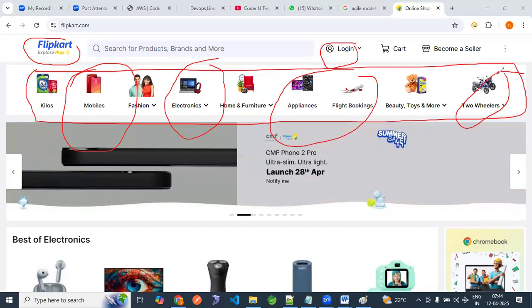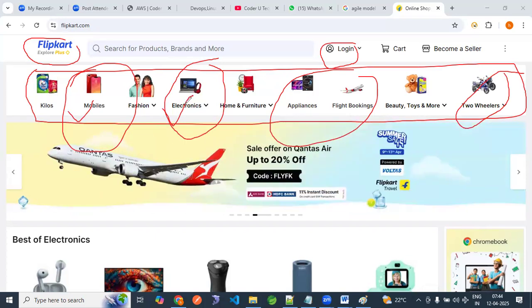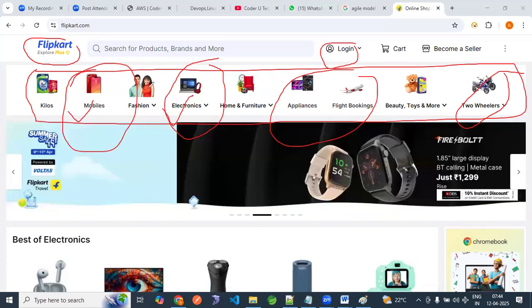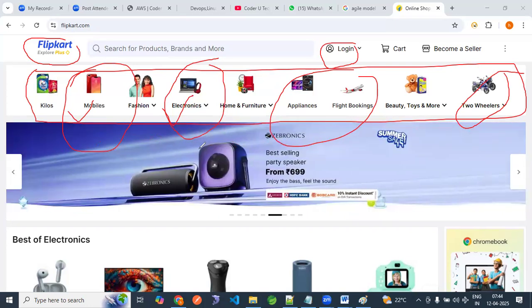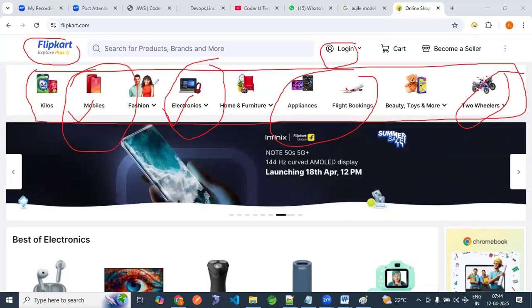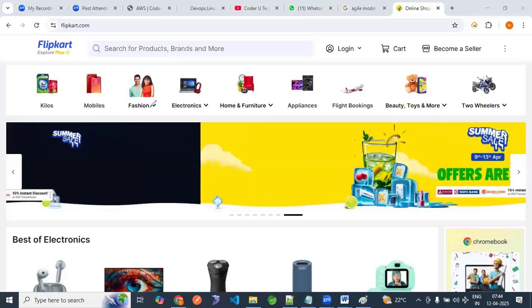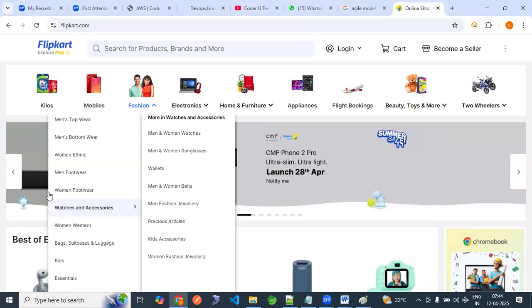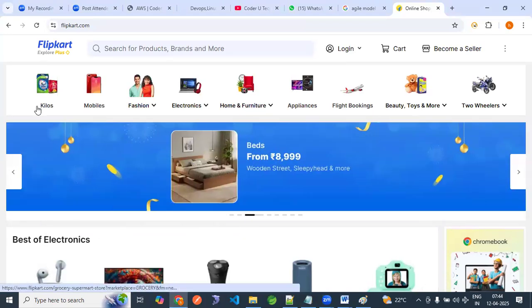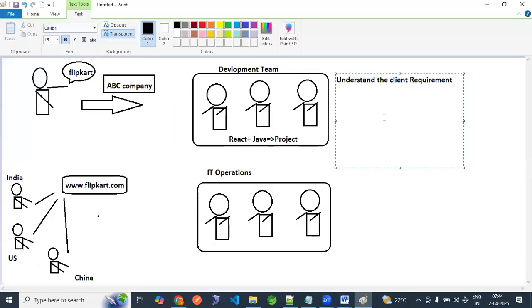But in the initial days, they wanted to sell mobiles and electronic items. So the Flipkart business team explained: first develop one page so that mobiles come, fashion comes, under fashion they can buy clothes, men's, women's, footwear, kids. They understood the requirement from the client.